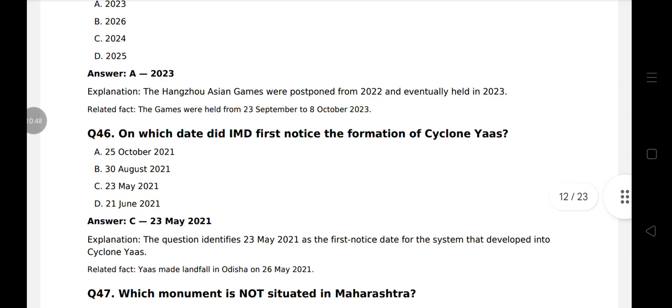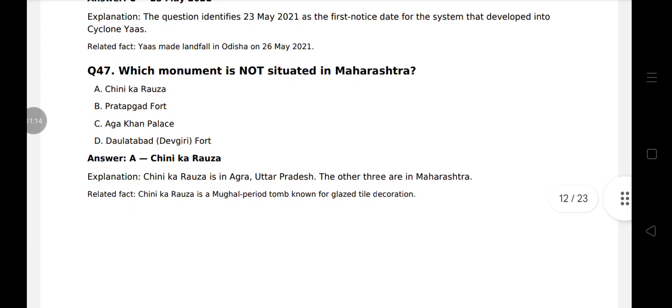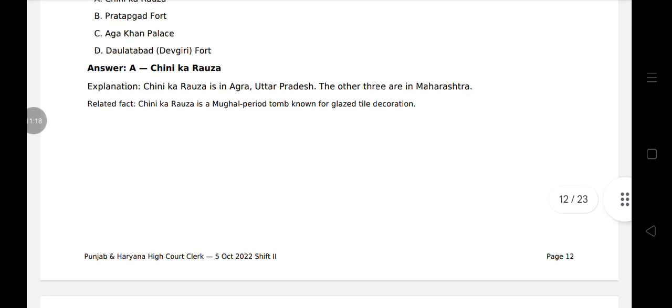Question 46. On which date did IMD first notice the formation of Cyclone Yaas? 23 May 2021. Question 47. Which monument is not situated in Maharashtra? Chini Ka Rauza. It is situated in Agra, Uttar Pradesh. And Pratapgarh Fort, Aga Khan Palace and Daulatabad Fort are in Maharashtra. Chini Ka Rauza is a Mughal period tomb known for glazed tile decoration.